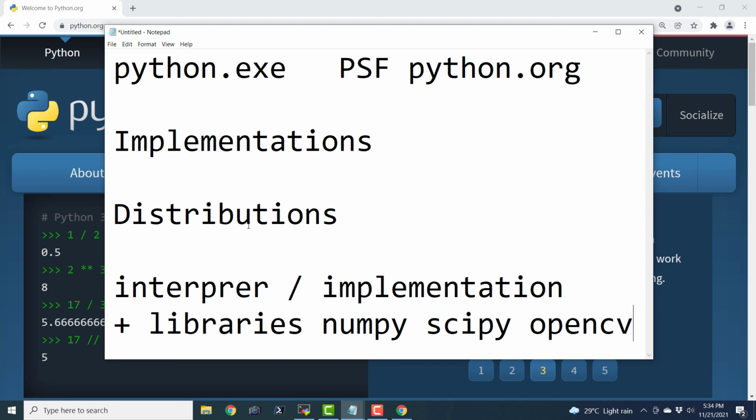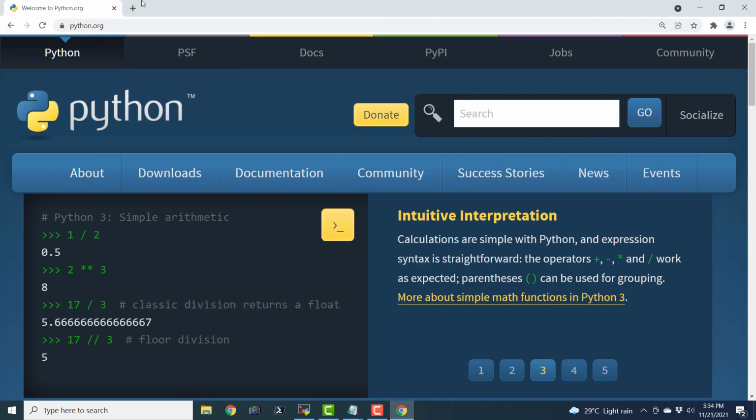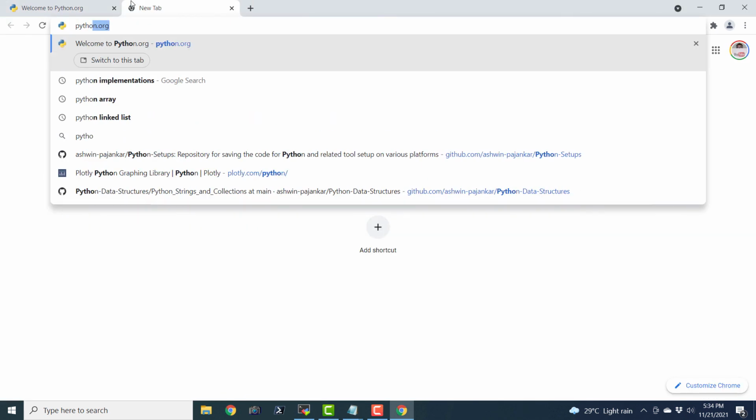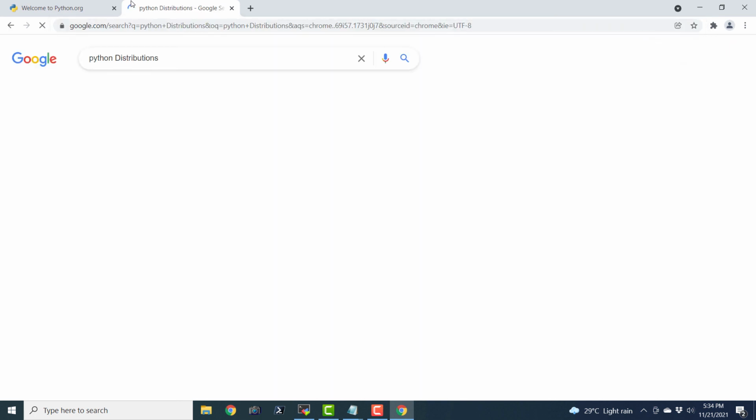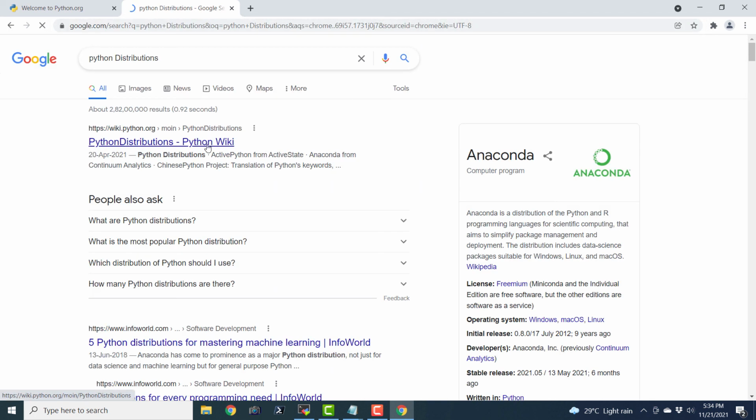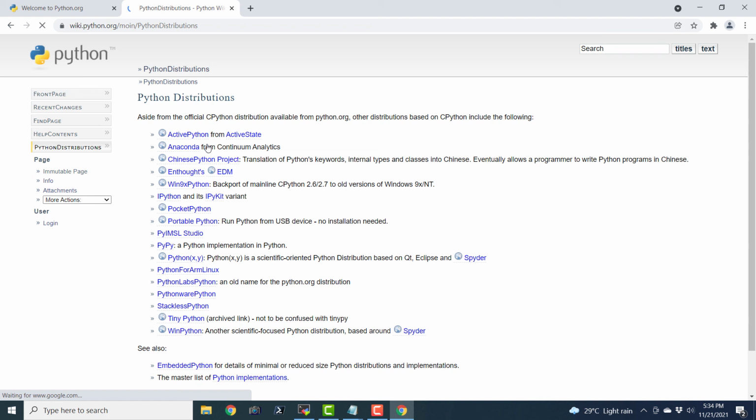So we can see the list of Python distributions. Aside from the official CPython distribution available from python.org, other distributions based on CPython include the following.